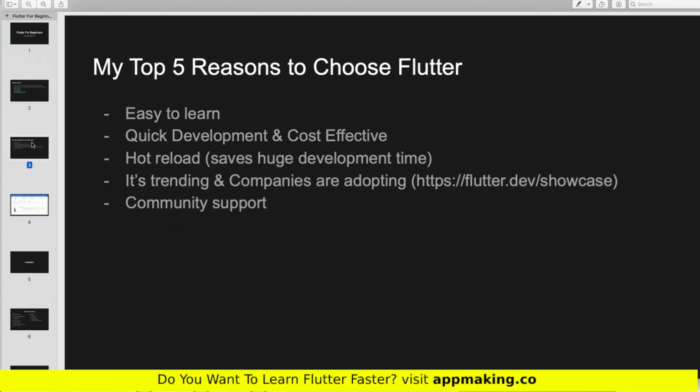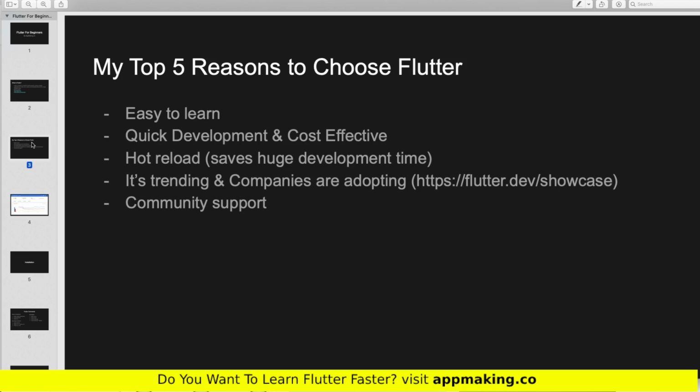So next, these are my top 5 reasons to select Flutter. In case you are just starting off, Flutter is very easy to learn. You don't need any prior programming experience. You can simply start Flutter from scratch. So it is very easy to learn. And when you compare with other frameworks, it is very quick to develop. And from the business perspective, you can build multiple applications with a single code base, which is very cost effective. Even if you are a developer, it has benefits because you can easily develop applications for Android and iOS with a single code base.